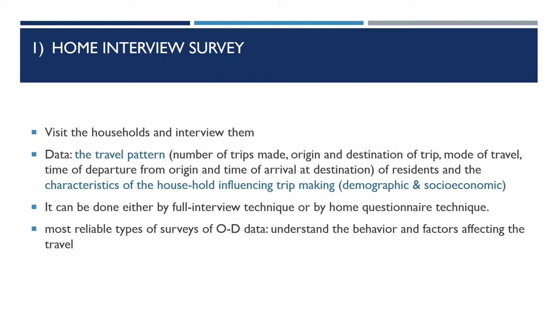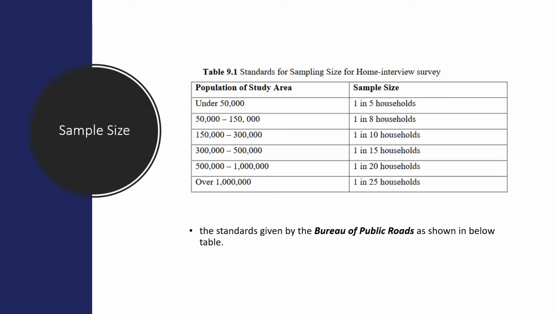This is considered the most reliable type of survey because we get time to discuss with the households in person, so we can understand the behavior and the factors affecting travel more accurately. So accurate data collection is possible through this one. One major challenge in these kinds of surveys is the sample size. Assume that your study area has 1 lakh households or more, then covering each and every household may not be practical.